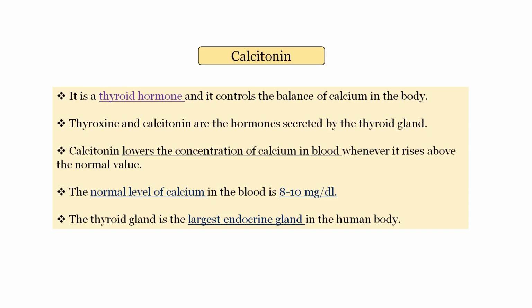It is a thyroid hormone and it controls the balance of calcium in the body. Thyroxine and calcitonin are the hormones secreted by the thyroid gland. Calcitonin lowers the concentration of calcium in blood whenever it rises above the normal value. The normal level of calcium in the blood is 8 to 10 mg/dl. The thyroid gland is the largest endocrine gland in the human body.